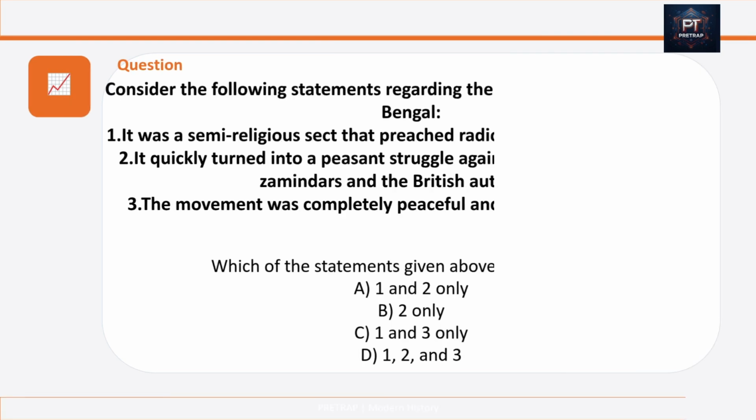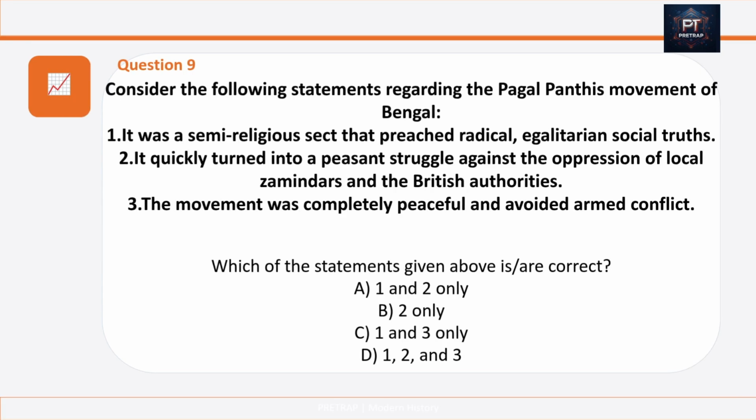Question number 9 is, consider the following statements regarding the Pagal Panthis movement of Bengal. Number 1, it was a semi-religious sect that preached radical egalitarian social truths. Number 2, it quickly turned into a peasant struggle against the oppression of local zamindars and the British authorities. Number 3, the movement was completely peaceful and avoided armed conflict. Which of the statements given are correct?